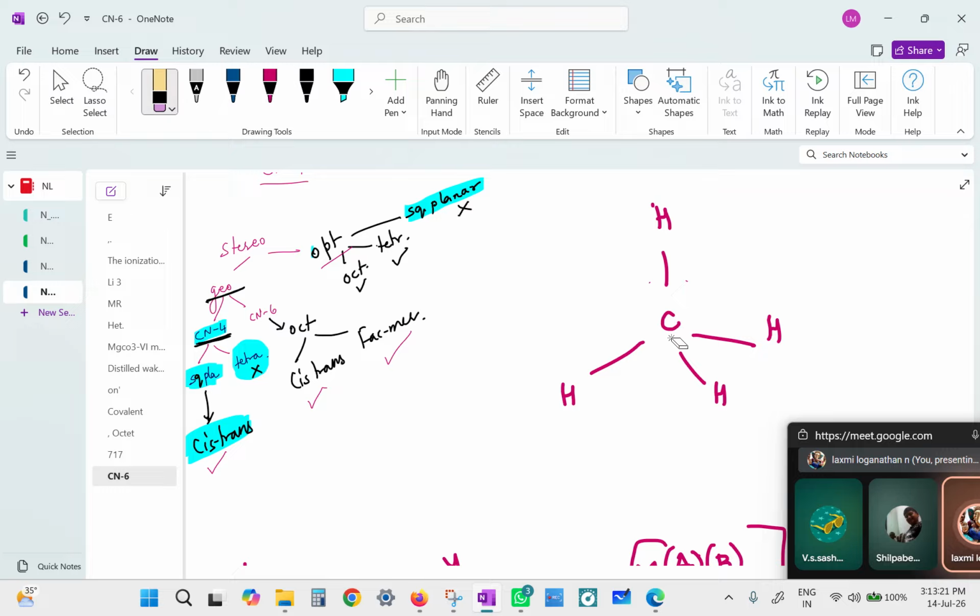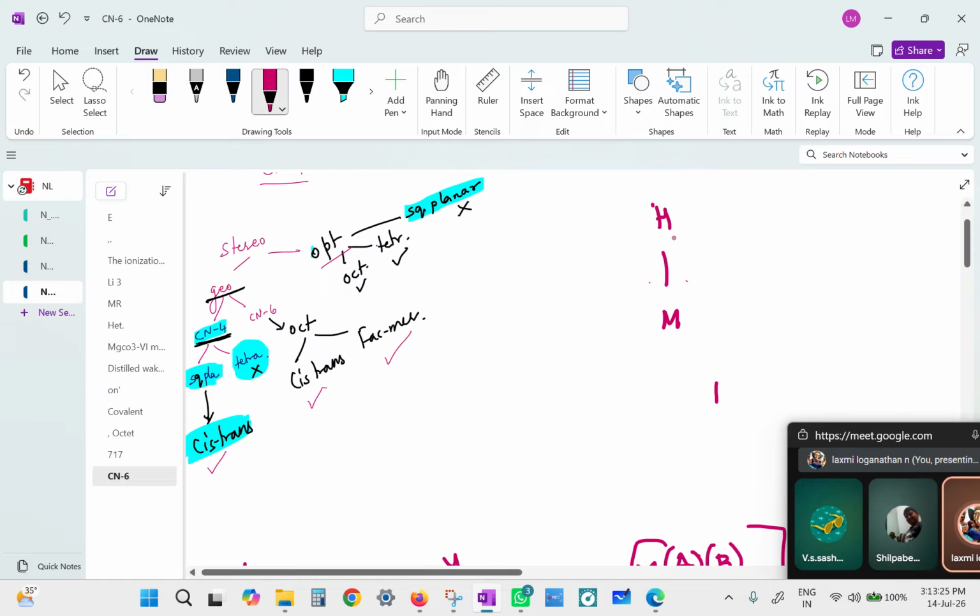So tetrahedral complexes do not show it. If you replace this carbon with the metal and the hydrogens with the ligands, then you can say all the ligands are placed at equidistant positions with respect to one another. So they will ask you why the tetrahedral complexes do not show cis and trans. You will say the four ligands will be equidistant to one another.